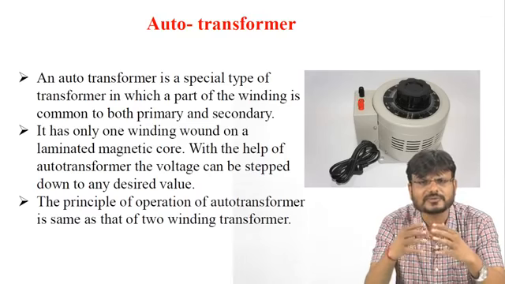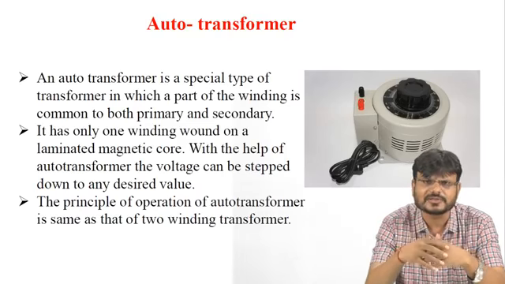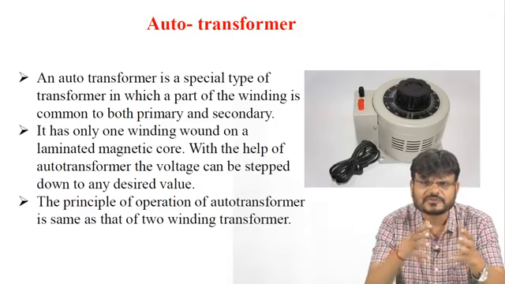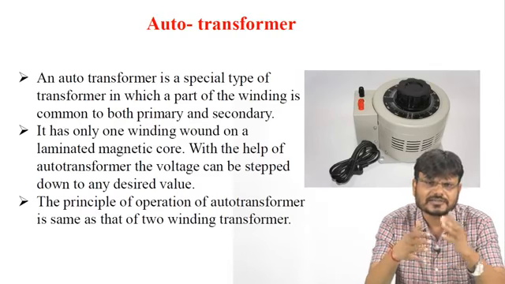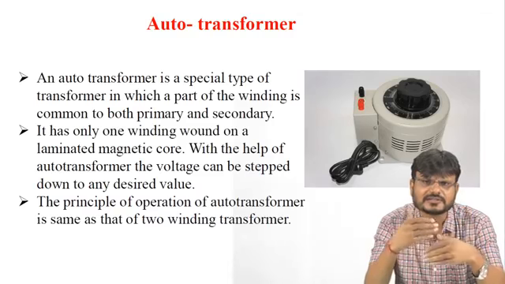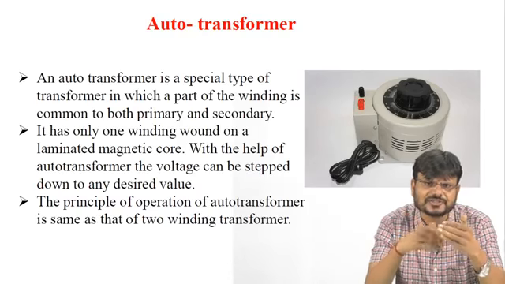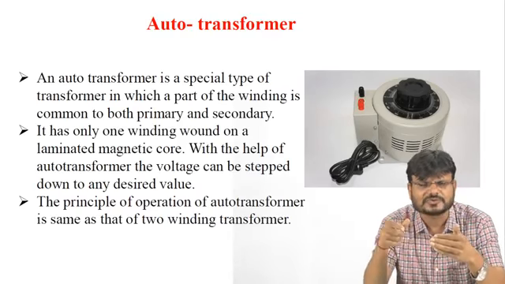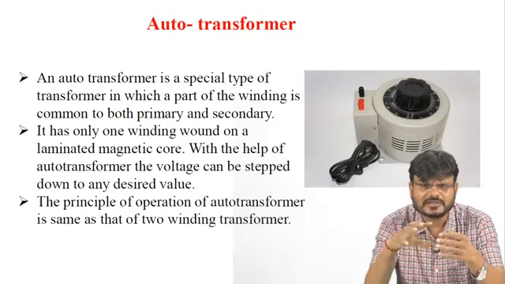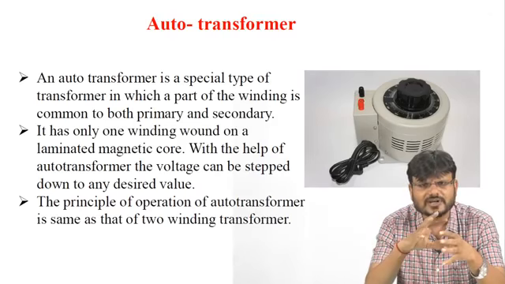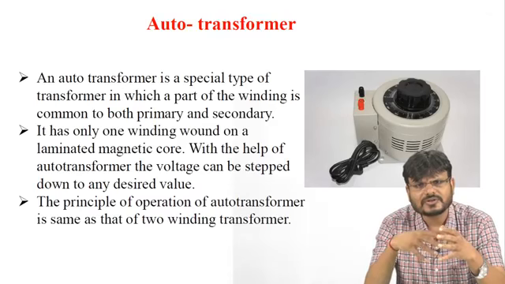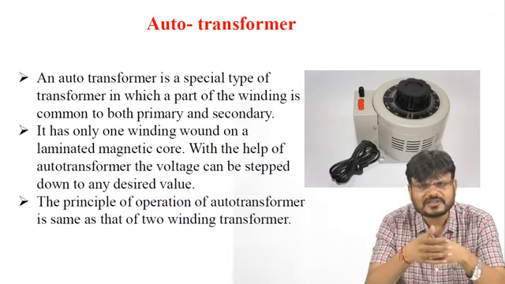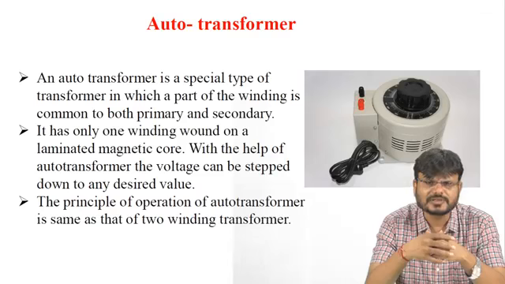That means whenever there is a rate of change of flux, it will induce EMF. So you are applying this AC supply across the winding. This AC supply is basically changing from 0 to maximum, then maximum to 0, then 0 to negative maximum. That means this flux is changing. Now as this flux comes in contact with the winding, there will be a rate of change of flux and accordingly EMF will be induced.